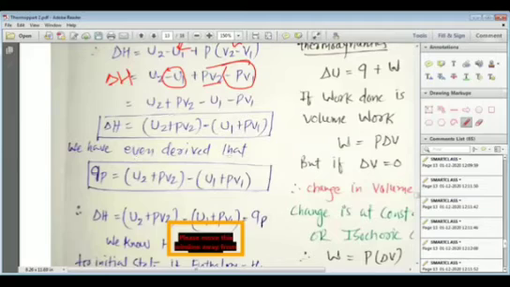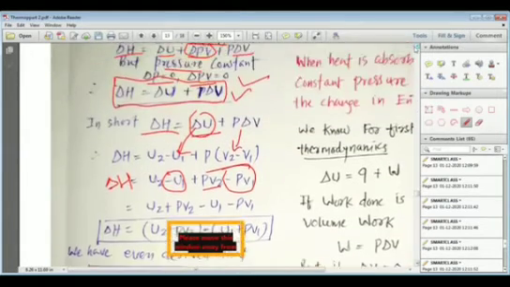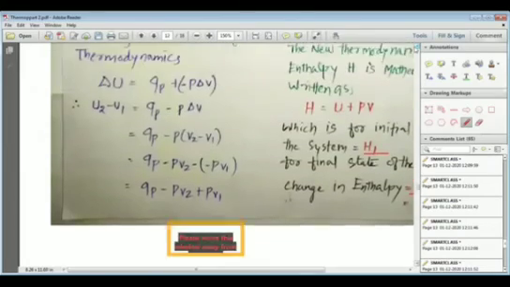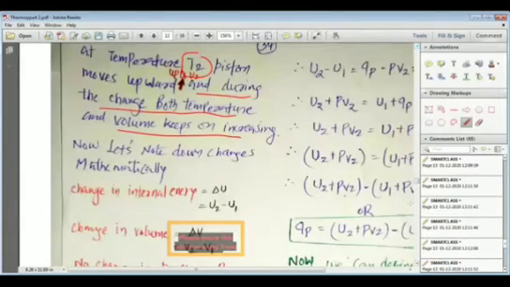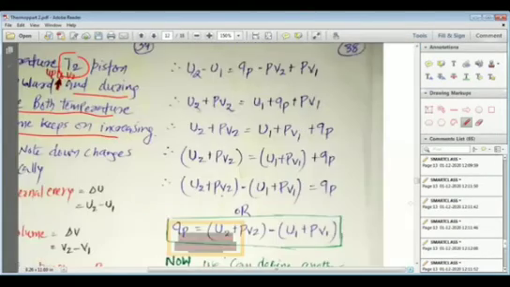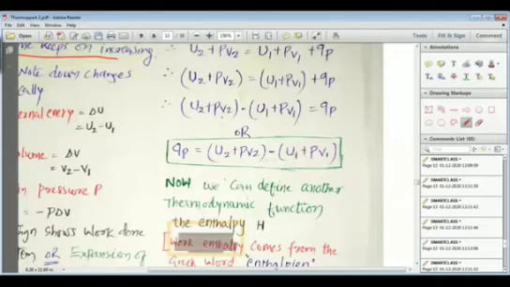We have even derived that QP is equal to (U2 plus PV2) minus (U1 plus PV1). We have seen this. Yes, you can see here, my dear students, that we have derived this equation very well, that QP is equal to (U2 plus PV2) minus (U1 plus PV1).